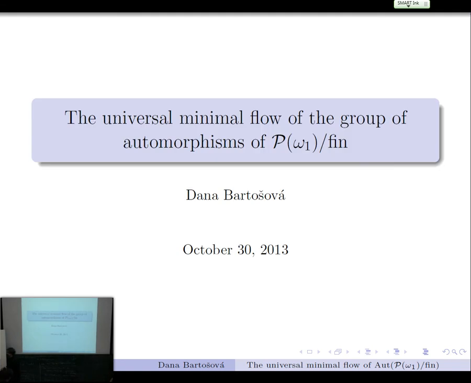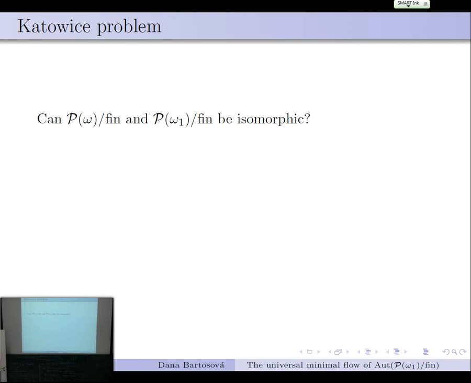Thank you. So this problem, trying to compute the universal minimal flow of the power set of omega 1 modulo finite, was motivated by an old problem in set theory. That's the so-called Katowice problem, because it was asked at a seminar in Katowice. And it's asking a seemingly ridiculous question: whether the two algebras, power set of omega modulo finite and power set of omega 1 modulo the ideal of finite sets, can be isomorphic.